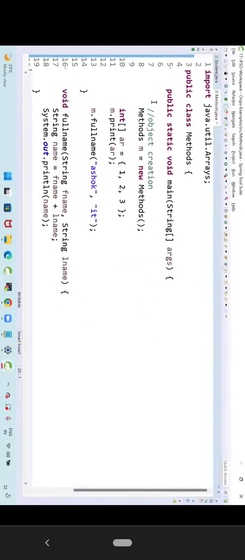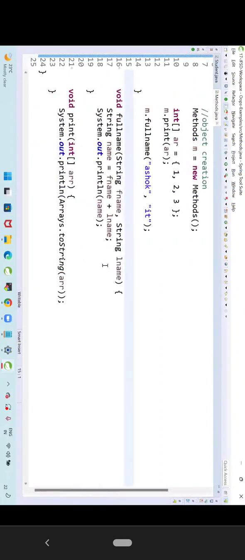Clear, guys? Now, from today, whatever the programs we are doing, we should not do that in the main method. Whatever logic we are writing from today, we should not write that logic in the main method. We need to use the main method only for calling our method. Our logic we should write in our method. Our method we just call in the main method. Are you guys getting my point? Yes, perfect. Anybody not able to understand?